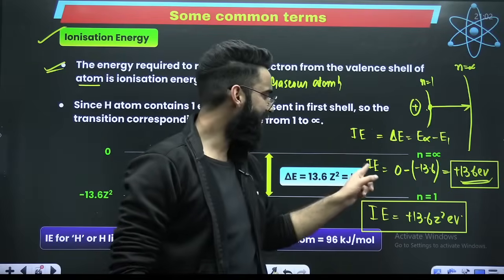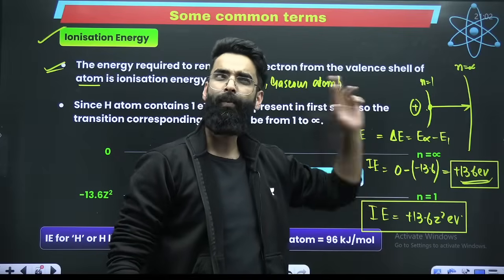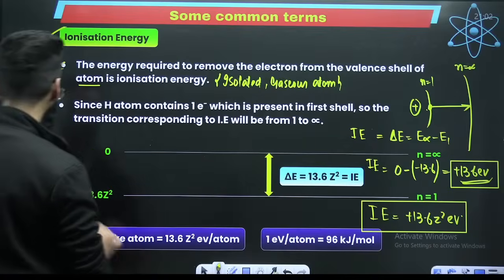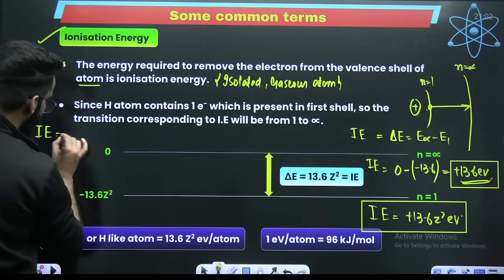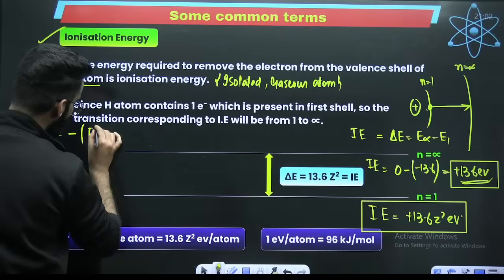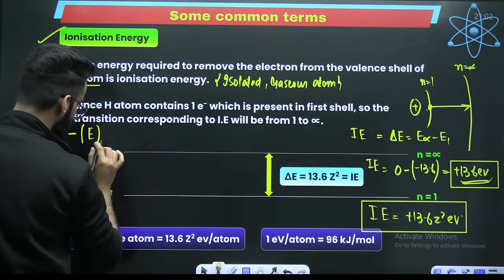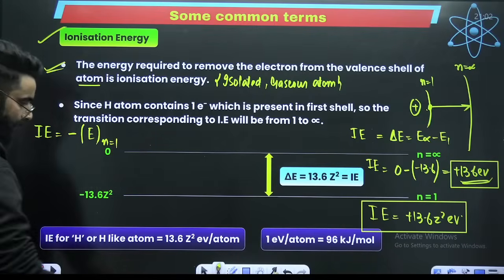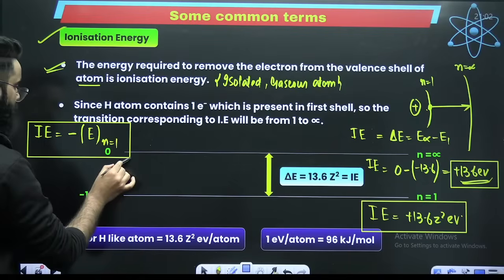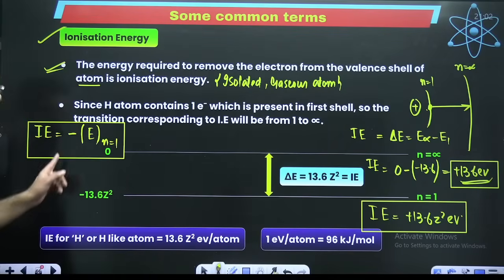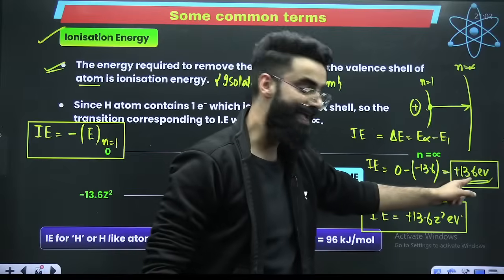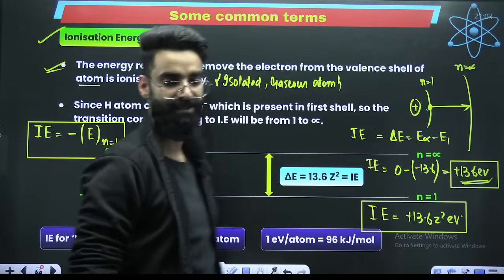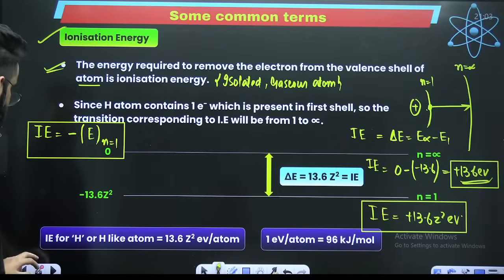If you look carefully, what is the ionization energy of hydrogen? 13.6. What is the energy of electron in the first shell of hydrogen? That was minus 13.6. So can I say ionization energy is nothing but minus times the energy of N is equal to 1? This is the ionization energy of hydrogen, and the energy of electron in the first shell of hydrogen was minus 13.6. So this has to be the relation between the two.